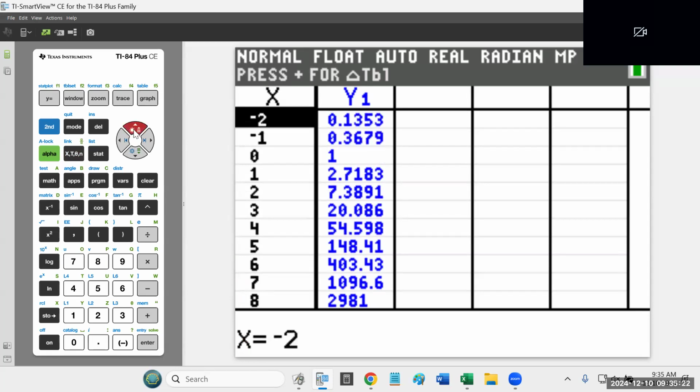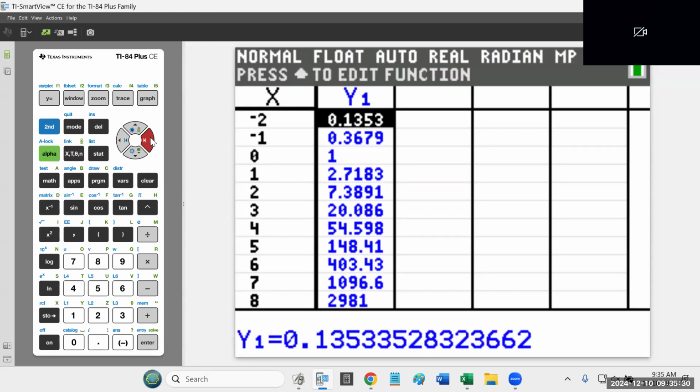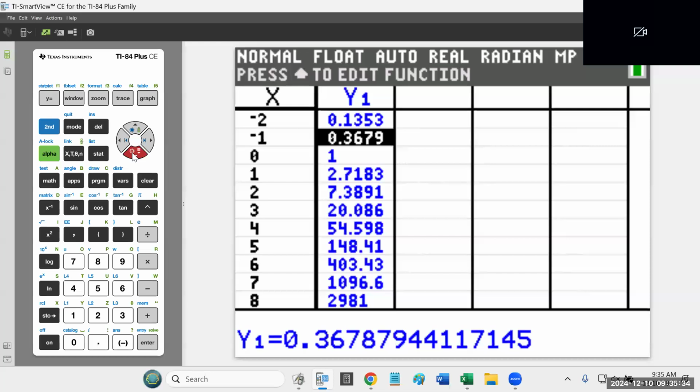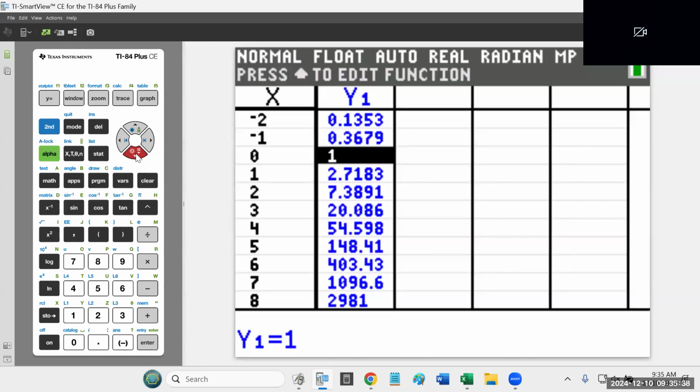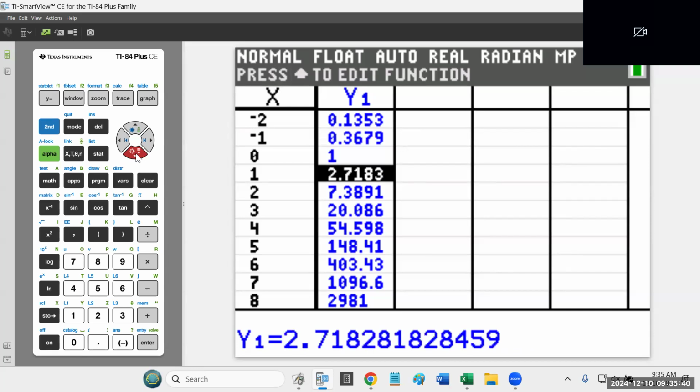So I'm going to jump back to -2. Remember, for the purposes of graphing, I said it's totally fine to give me 1 decimal. Okay. I am going to round though. Like this one, I'll call 0.1. That doesn't need to be rounded, but that one should be rounded up because the 3 is followed by a 6. So I'm going to call that 0.4. This is 1. The 7 is followed by 1. So I'll just call that 2.7. But that 3 is followed by an 8. So I'm going to call it 7.4. So I end up rounding 2 of those values.